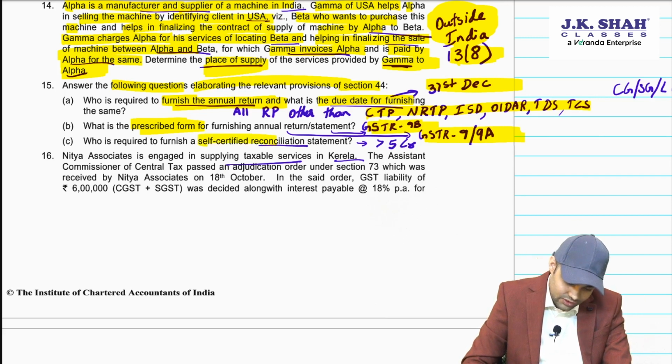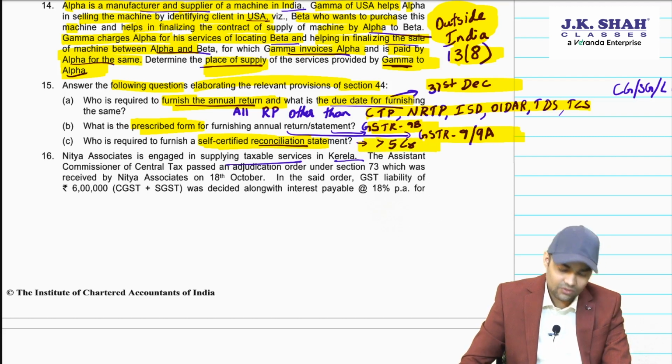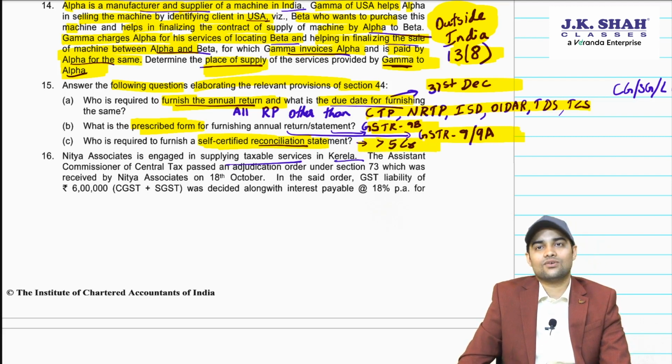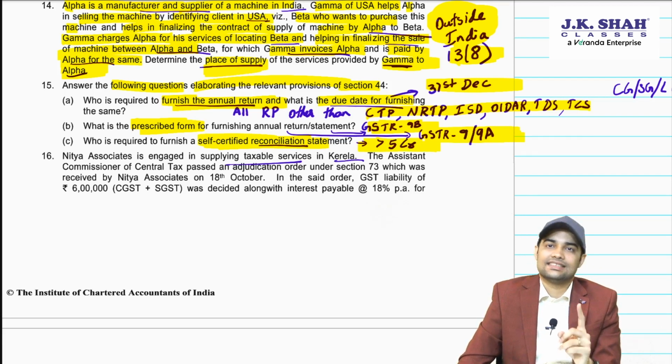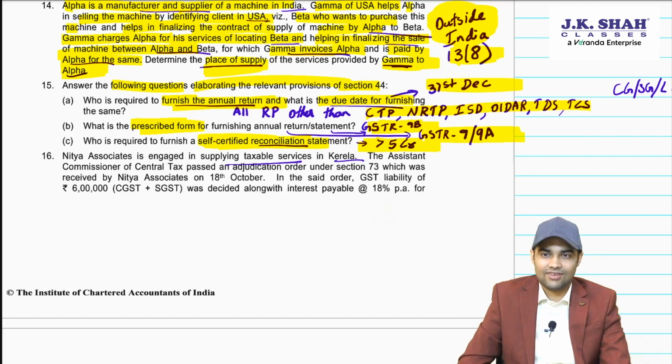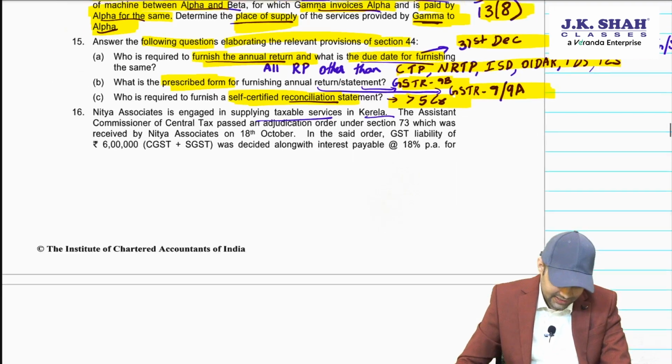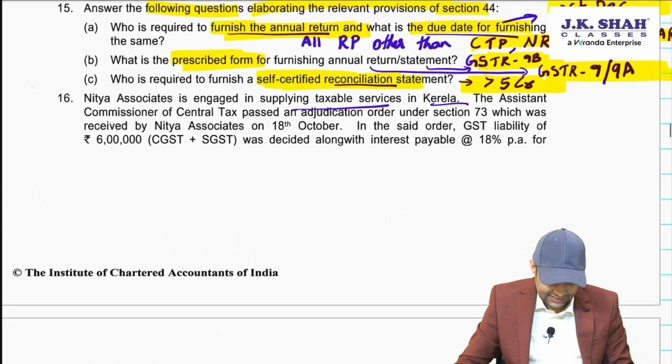Then who is required to furnish self certified reconciliation statement? Only when turnover exceeds 5 crores, aggregate turnover exceeds 5 crores, then you have to submit 9C reconciliation statement, which is self-certified. Fairly simple question. Okay, then let's see the next one.